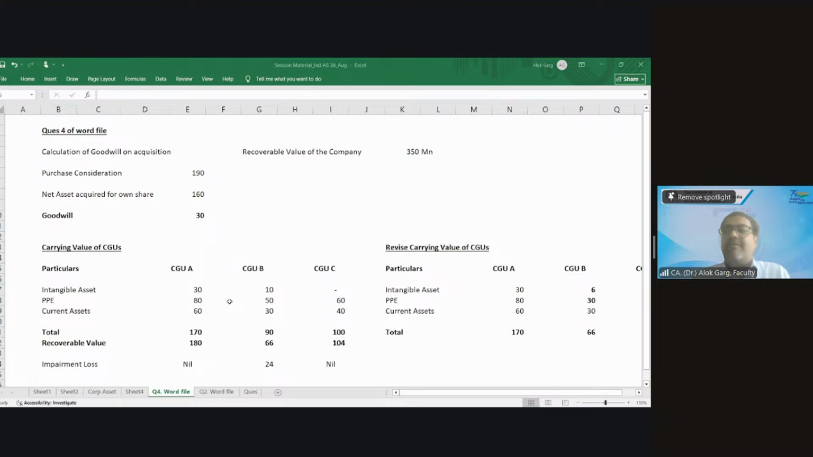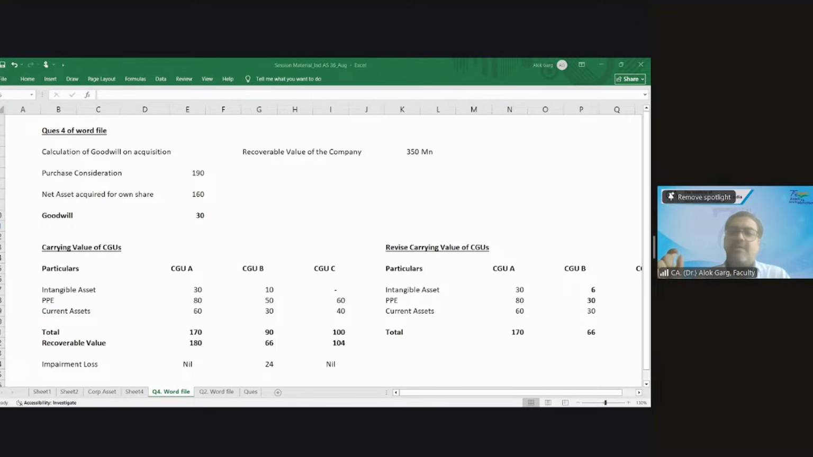You guys haven't covered business combination as of now, right? So business combination is yet to be covered. So this is a very complex question, so let me give you one concept which you are already aware of. And what is the concept?